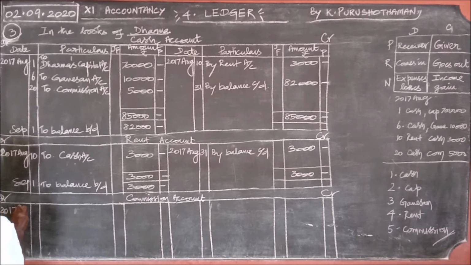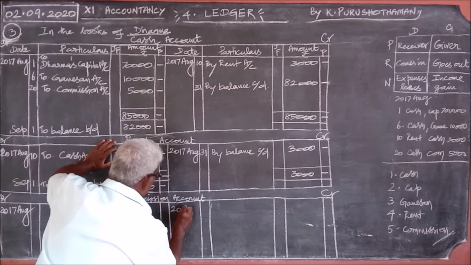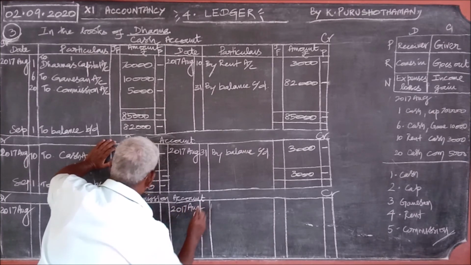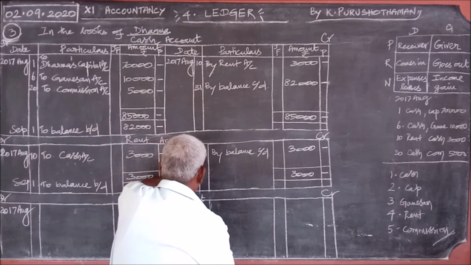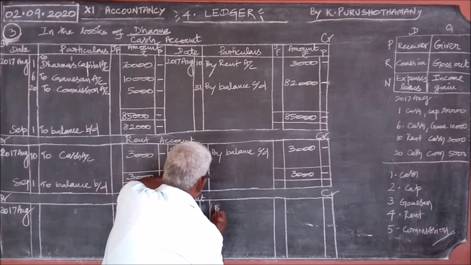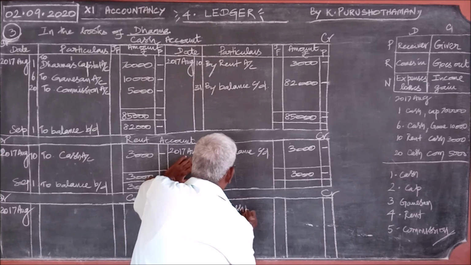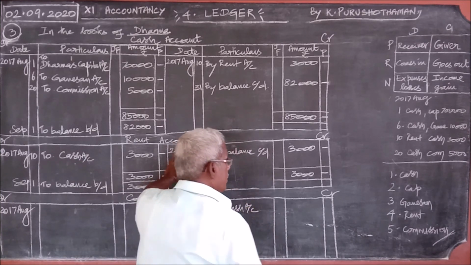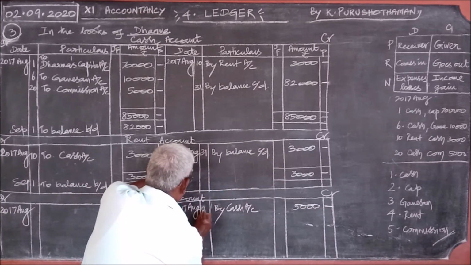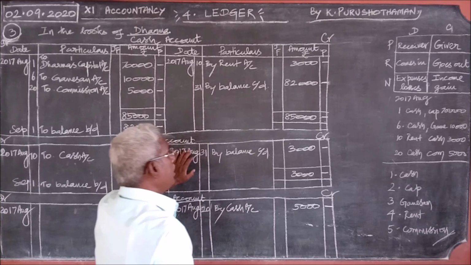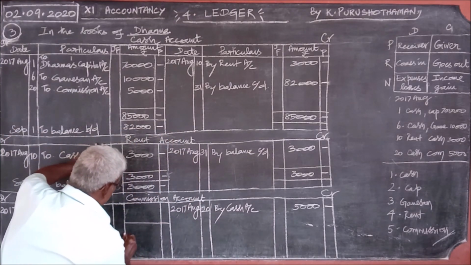2017 August. Commission appears on the credit, therefore on the credit side. By what is coming along with commission? Cash account. So "By cash account", the amount is 5,000. The date is 20th. No other entry for commission, so we can close the ledger.